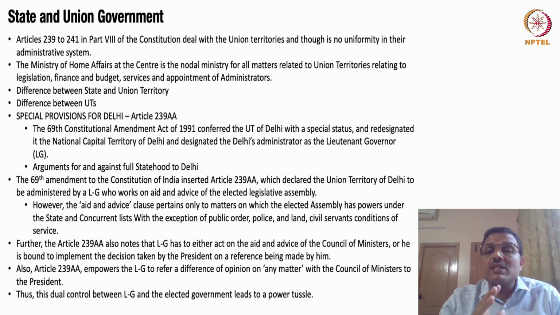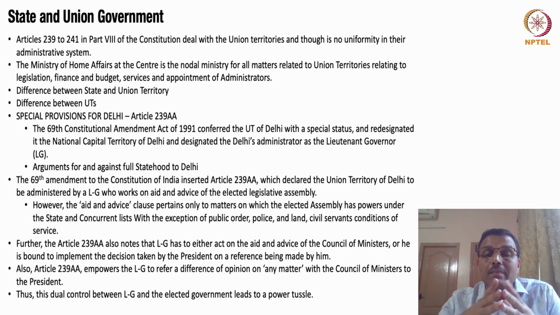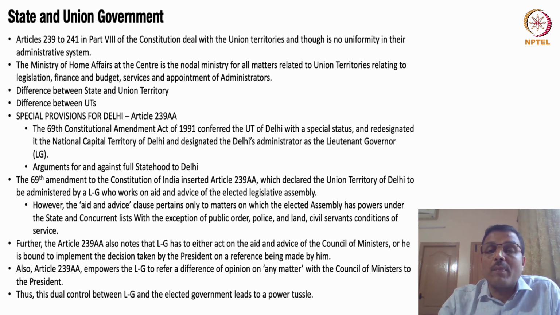Now, for the union territories, friends, as I told you, the union government is totally responsible. It makes legislations if necessary. It creates the finance and the budget structure. The services are also determined by the union government, and generally, the union government may also appoint an administrator in these union territories. Again, just to tell you that when it comes to the name of an administrator, there is no uniformity.